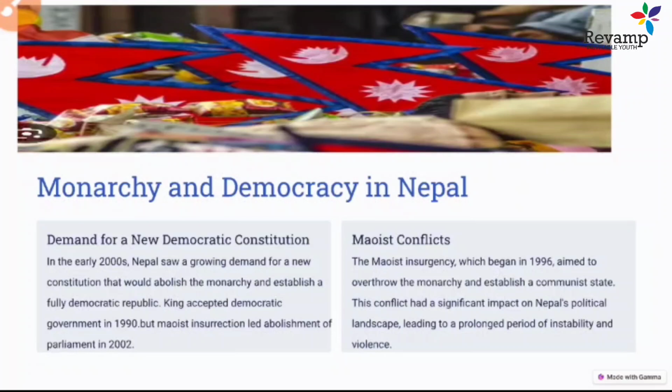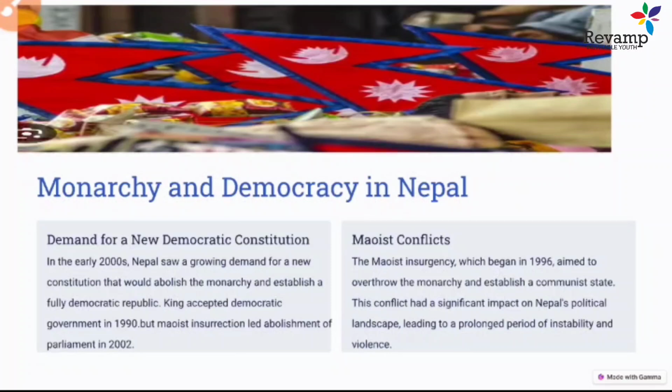But it was a limited democracy, a limited form of democracy. But later on, a lot of Maoist insurgency also started, because it's so close to China, and Maoism was spreading its ideology, even in India also. So Nepal was also influenced by the Maoist issue.